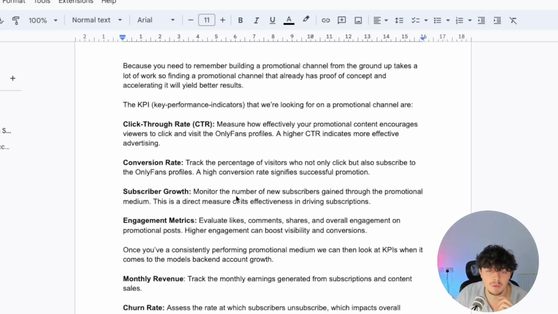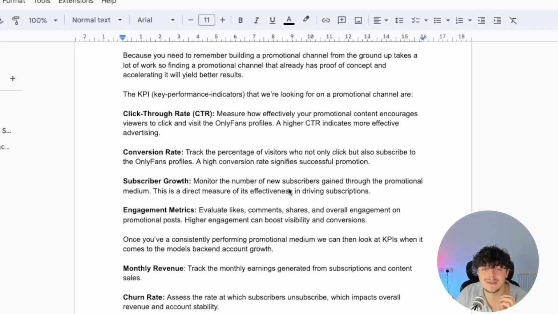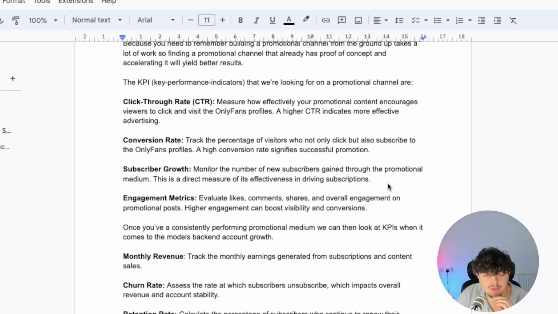Subscriber growth. So we want to monitor the number of new subscribers gained through the promotional medium, as this is the direct measure of effectiveness in driving subscriptions. And engagement metrics. So we want to evaluate likes, comments, shares, and overall engagement on promotional posts. A higher engagement is going to boost the visibility and conversions as well. So we're going to be looking through those key performance indicators when we take a look at any particular promotional medium.